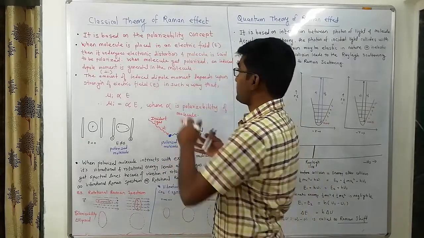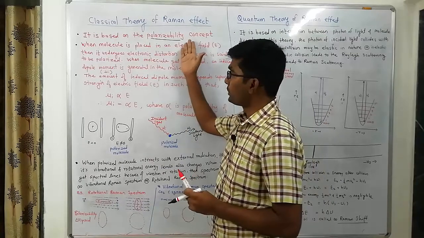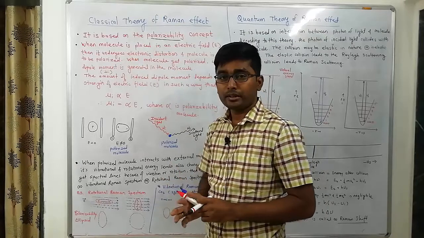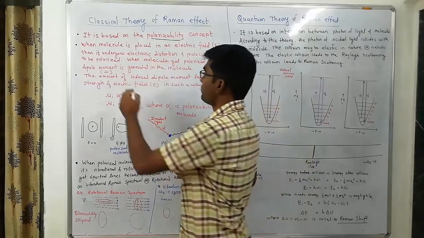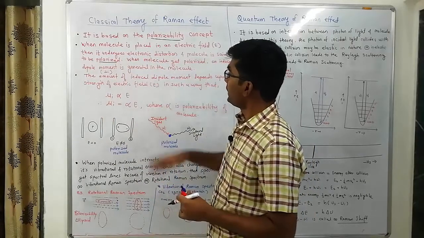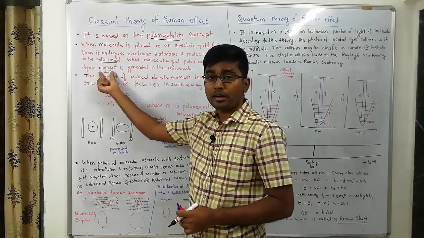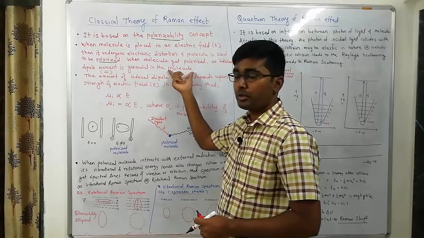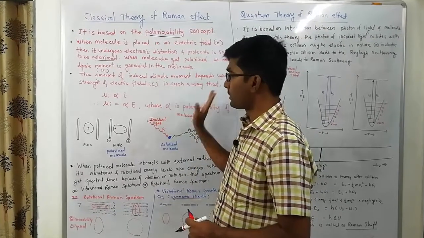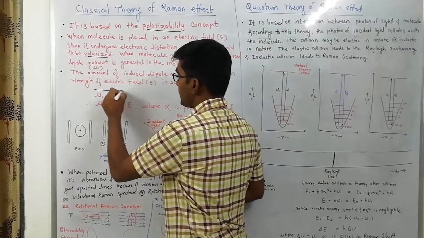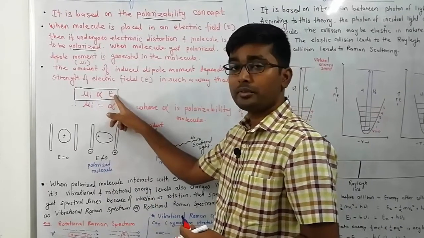Now this theory is based on the polarizability of the molecule. When a molecule is placed in an electric field, it undergoes electronic distortion, and this electronic distortion is called polarization. When the molecule gets polarized, an induced dipole moment, mu I, is generated in the molecule. The amount of induced dipole moment depends on the strength of the electric field E. So this induced dipole moment mu I is directly proportional to the electric field strength.